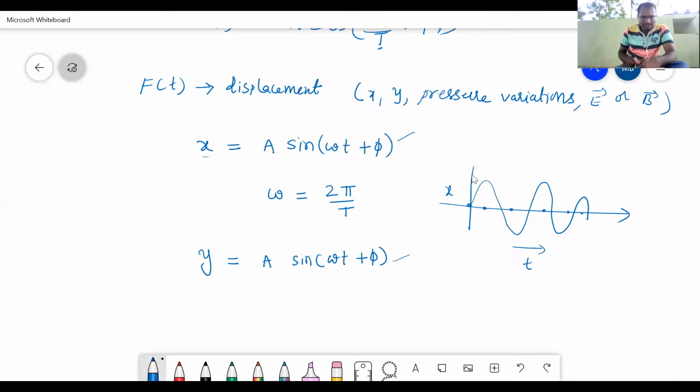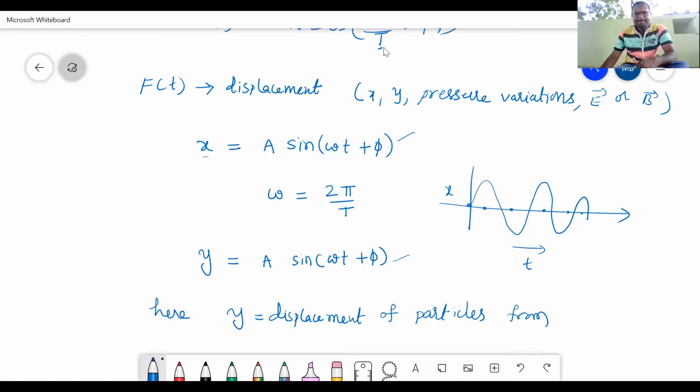Now here y is the displacement of particles from their mean position.